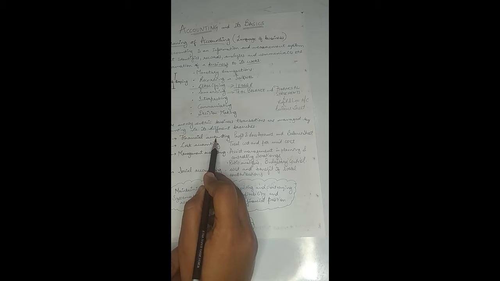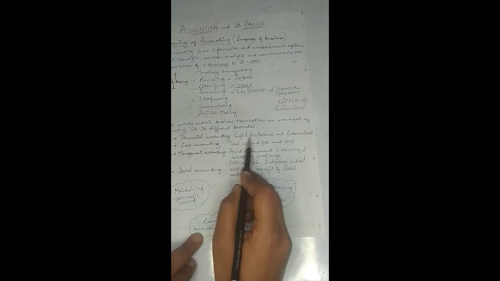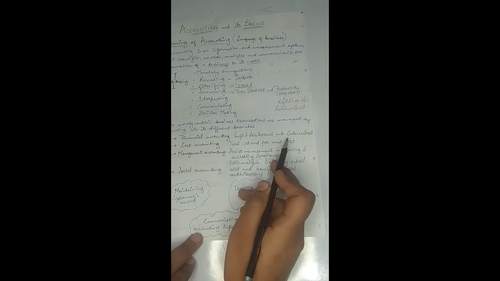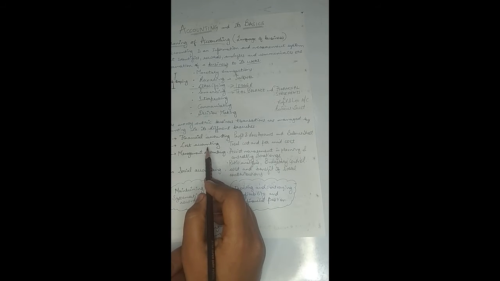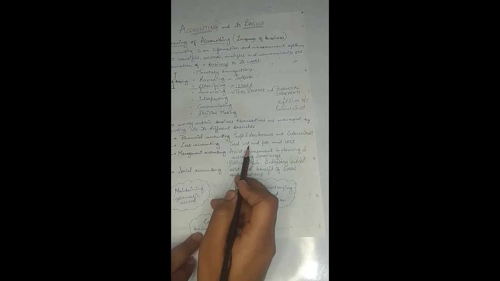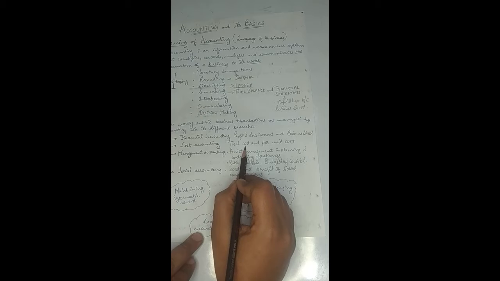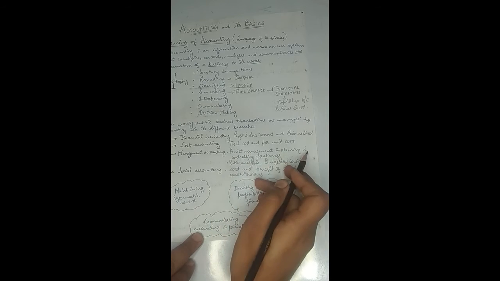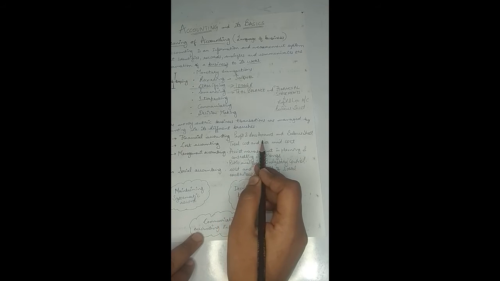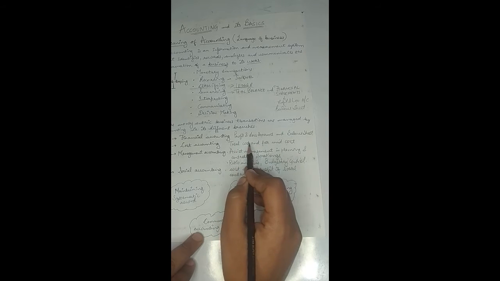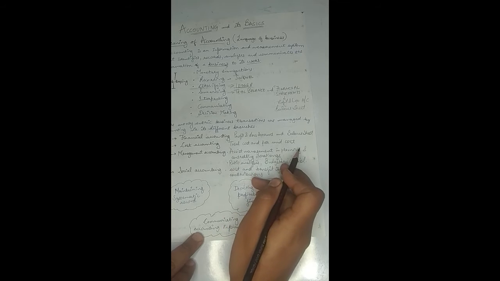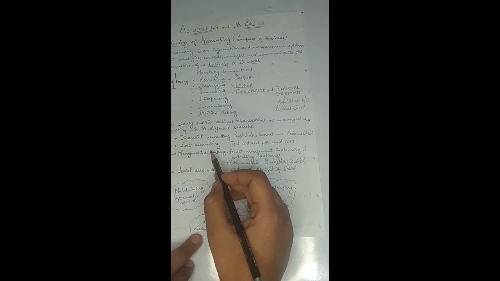Because the financial accounting will provide the information about the profit and loss account and the profitability and the financial position. So if the information is required related to the costing of the product, related to the per unit cost, or related to the total cost of the product that is being manufactured by the organization, there can be n number of products. So there will be the costing and the per unit costing related to each and every product, right? So that kind of information is provided by the cost accounting.